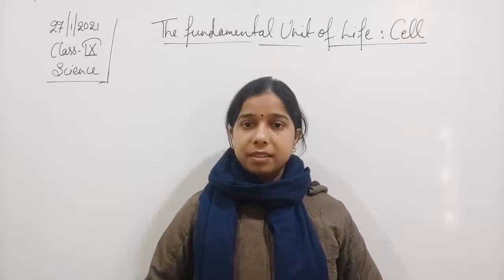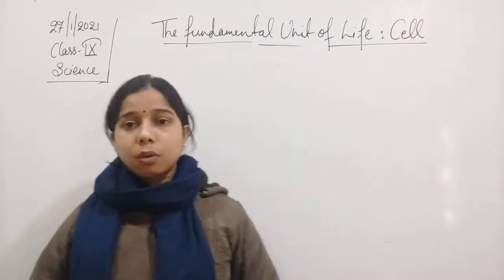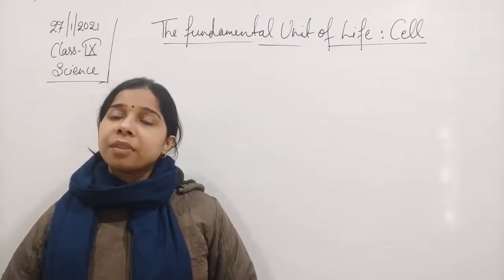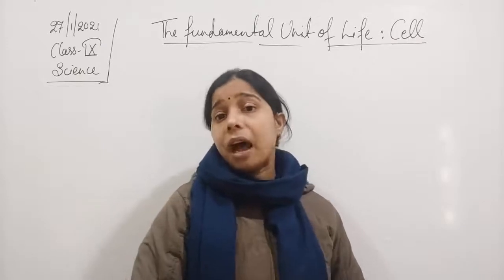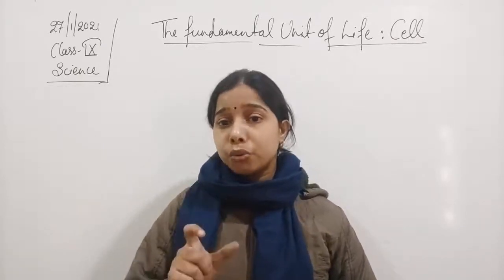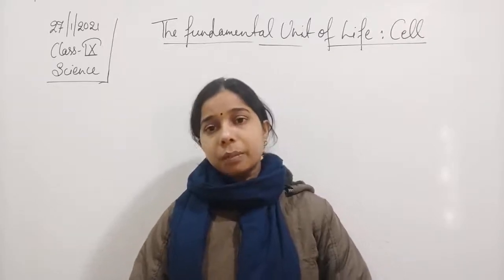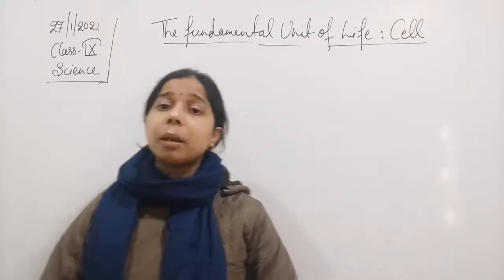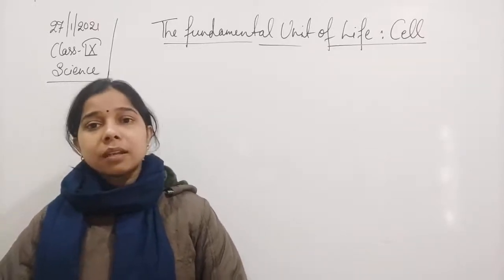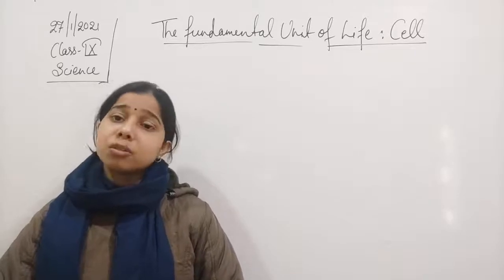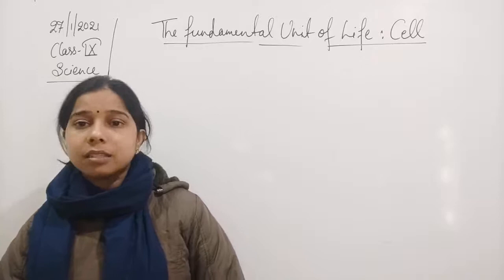If an organism like an archaebacterium or a eubacterium is made up of only one cell, it is known as a unicellular organism. Uni means single, cellular means cell. So an organism made up of only one cell is unicellular. A multicellular organism is one which is made up of more than one cell.